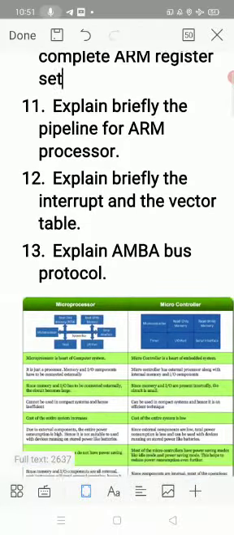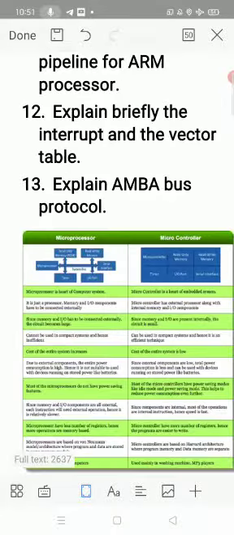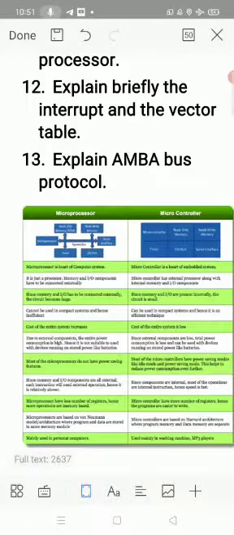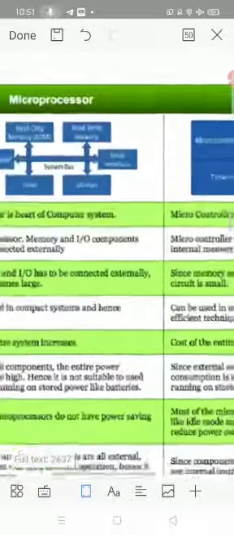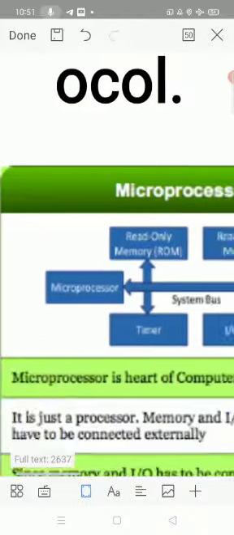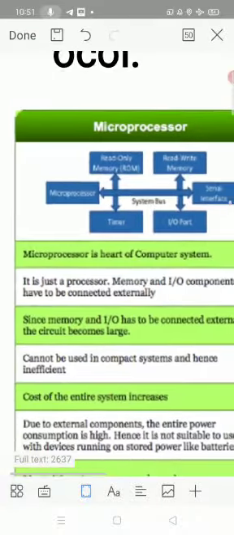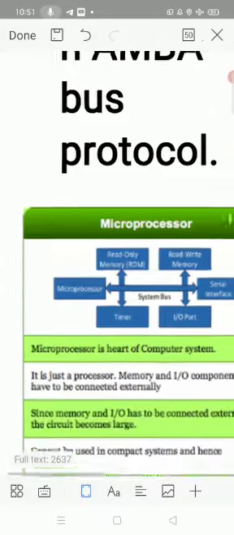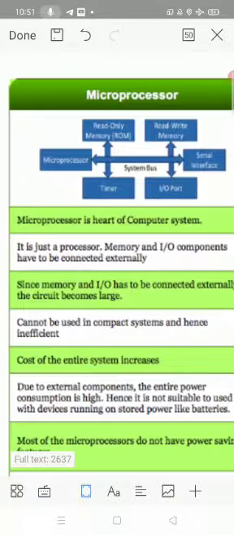Just refer to that. Now, the first question, microprocessor and microcontroller. What is the difference between a microprocessor and a microcontroller? What is a microprocessor? Let me tell you, so the concept will be very clear to you. You know what a computer is. How do you define a computer?